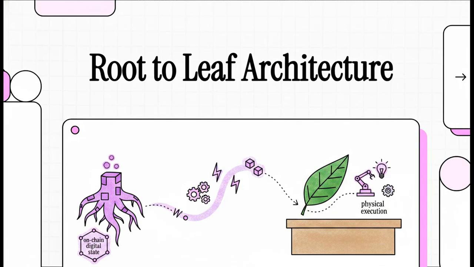We are jumping straight into part 10 of our 12-part masterclass today. And let me tell you, we are tackling something incredibly complex, but honestly, absolutely fascinating. We're zeroing in on that exact magical moment where an abstract, on-chain digital state reaches out and literally triggers a physical action right here in the real world. We're going to trace this mind-bending path from a digital root anchored securely on the blockchain all the way out to a physical leaf node sitting right on a desk.